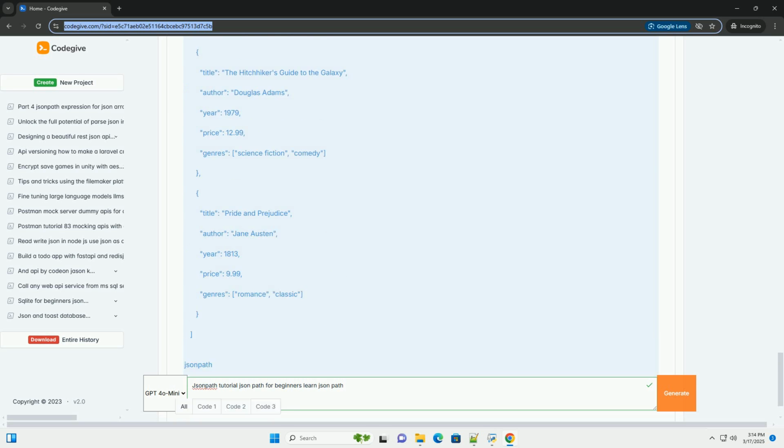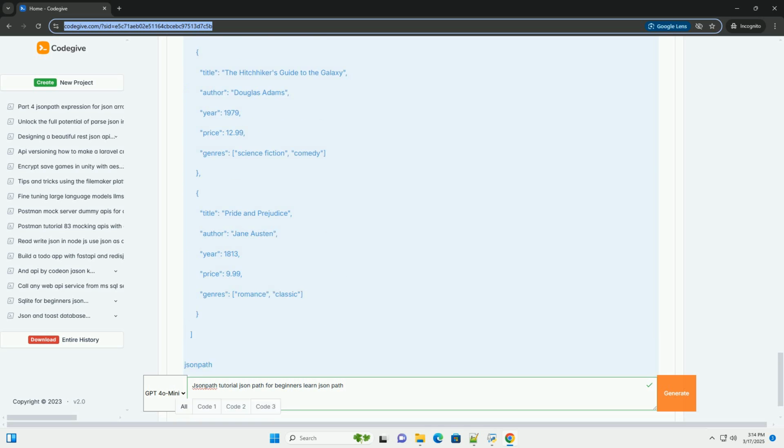Wildcard, selects all members of an object or all elements in an array. Deep scan or recursive descent, selects all members regardless of their location in the JSON structure. This can be useful for finding data nested deep within the document, but use it with caution as it can be inefficient if not used carefully. Union operator, selects multiple paths. For example, $.library.location['city','state'] selects both city and state.